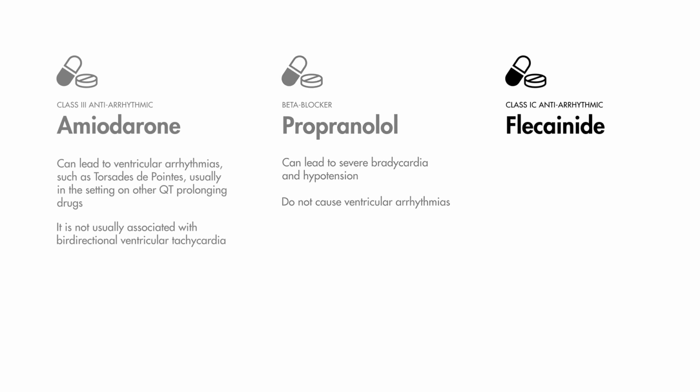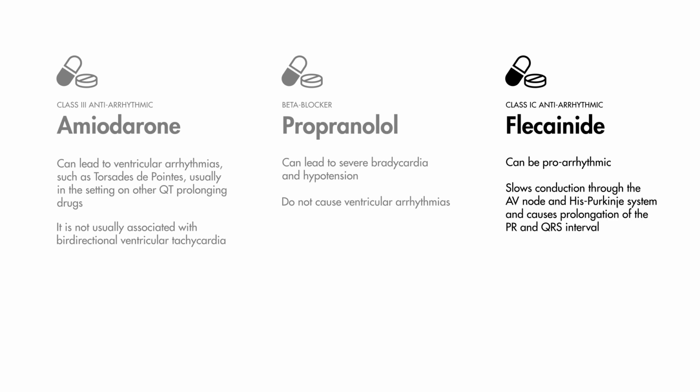Flecainide is a class 1C antiarrhythmic that does have proarrhythmic effects in some trials and was associated with increased mortality. Therefore, its use has been decreased. It does slow conduction through the AV node and His-Purkinje system and causes prolongation of the PR and QRS intervals. As a result of impaired conduction through the AV node, it may also cause first and second degree heart blocks. It does not affect repolarization, and therefore has no effect on the QT interval.